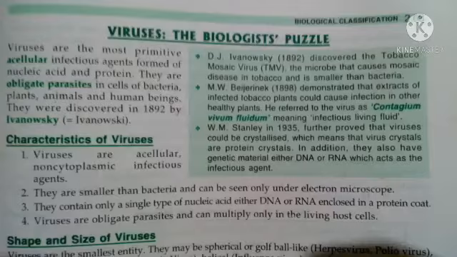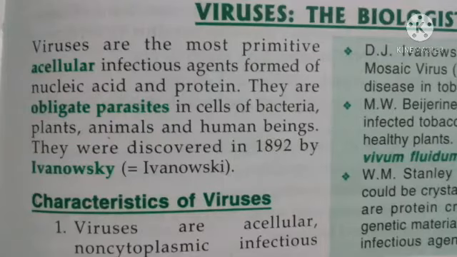So, dear students, today we will study about viruses, the biologist puzzle. So, why is it known as the biologist puzzle? Since it is a connecting link between living and non-living. Let us see how. The virus is the most primitive acellular infectious agent and it is formed of only nucleic acid and protein. This means no cellular structure is there. The only things a virus consists of are nucleic acid and protein.